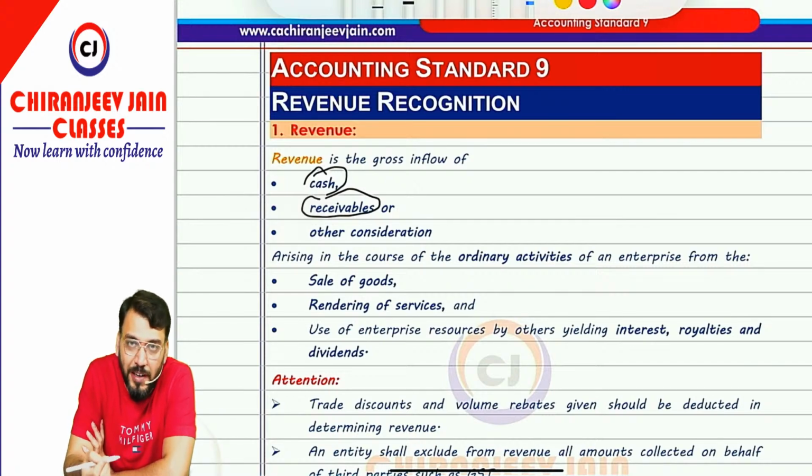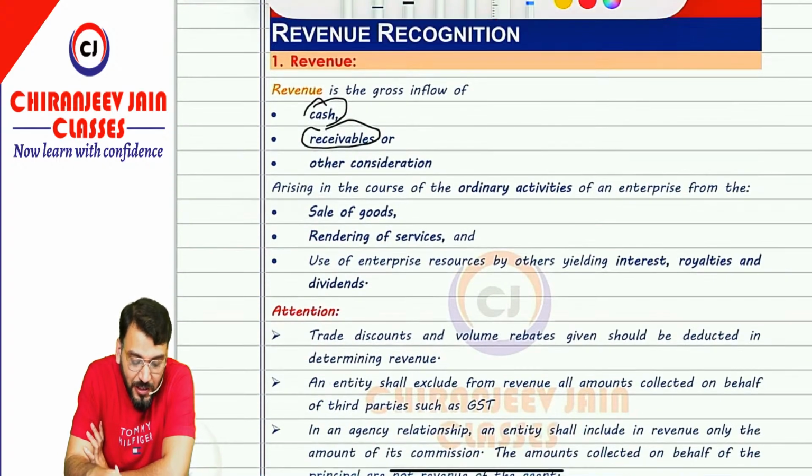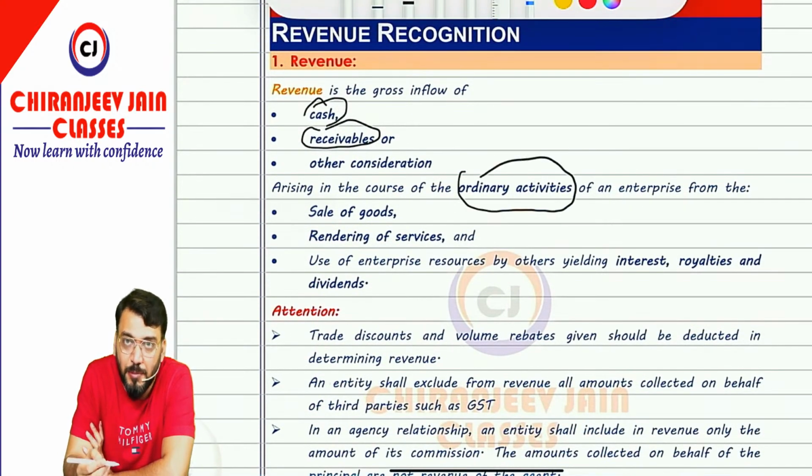Means non-monetary consideration also. So revenue is the gross inflow of cash, receivable or any other consideration arising in the course of ordinary activities. Now what do you mean by ordinary activities? Ordinary activities has been defined in AS5. After this we'll do AS5, and you will be able to understand it. But to sum up, ordinary activities are those activities which are undertaken as a part of your business. Got this point?